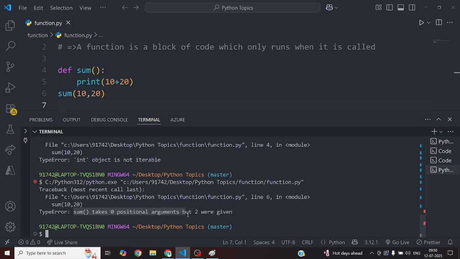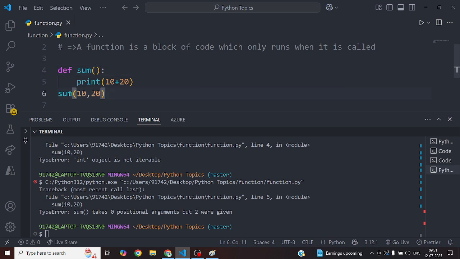Sum takes 0 positional arguments, but 2 are given. Always remember, whenever we are invoking or calling the function, the values we pass to the function are called parameters. These two are nothing but parameters, right? And the sum, which should take these two numbers, is called arguments.